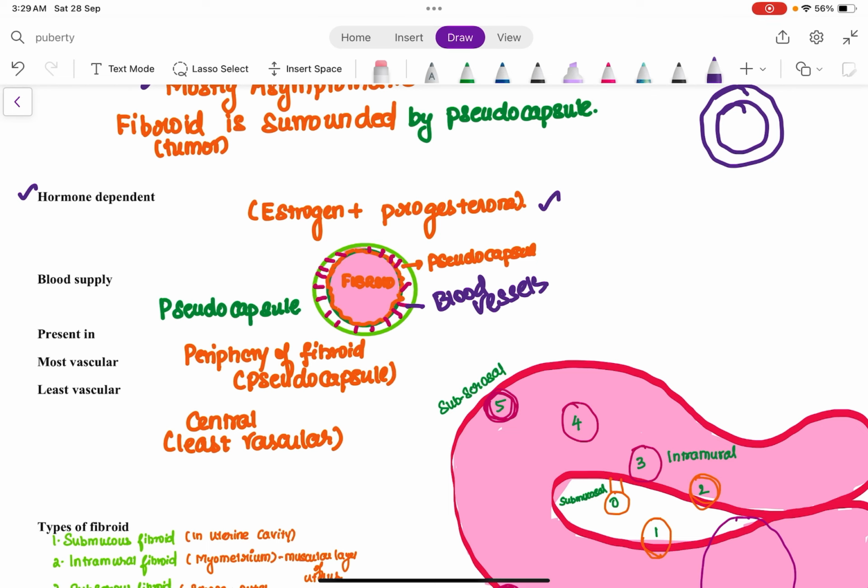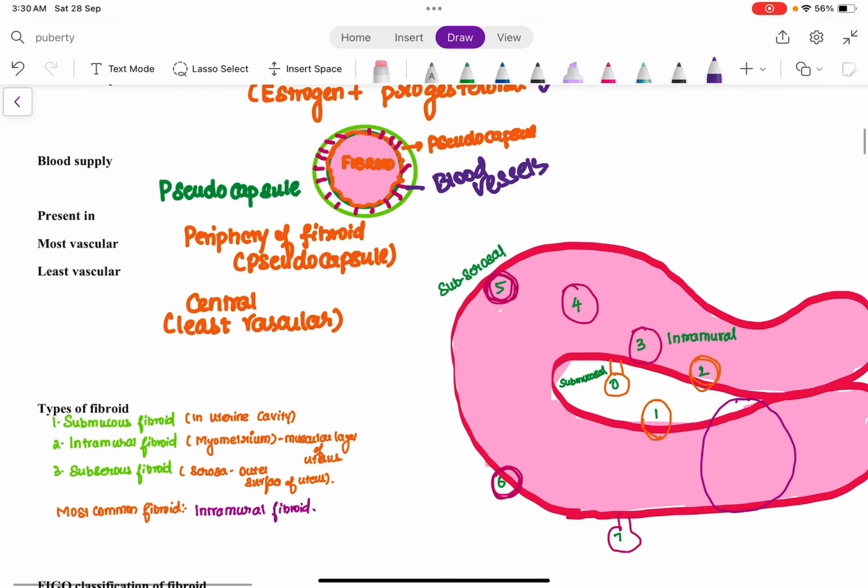Therefore the most vascular region is the periphery of the fibroid, and the least vascular is the central portion of the fibroid, because the central portion is least vascular and the peripheral portion contains all the blood supply.